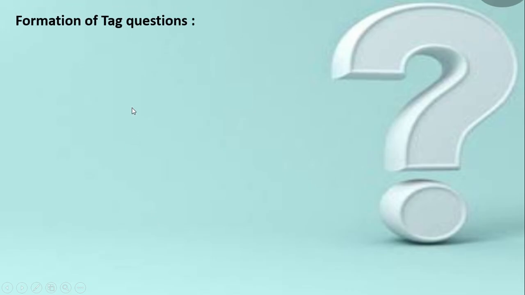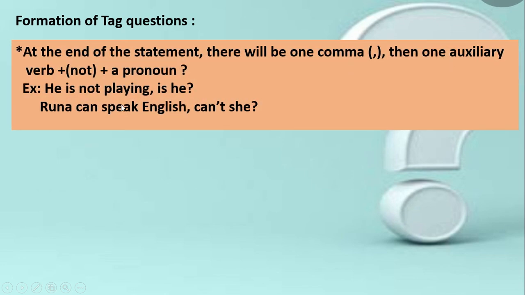Now we will see how the tag questions are formed. From the examples, you have already seen that tag questions have two parts and between the two parts there is one comma. So at the end of the statement there will be one comma, then one auxiliary verb, then not if it is necessary, then a pronoun, and this pronoun must indicate the subject of the statement. You must remember that the tag question's subject must always be a pronoun.